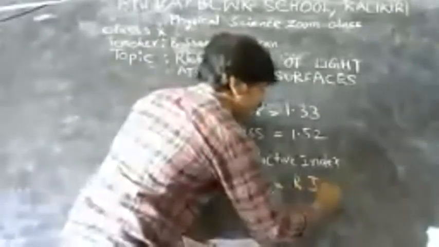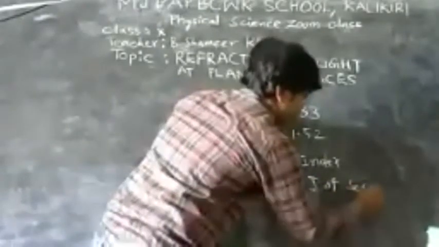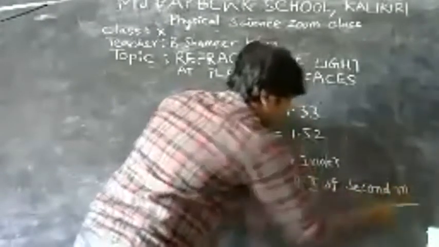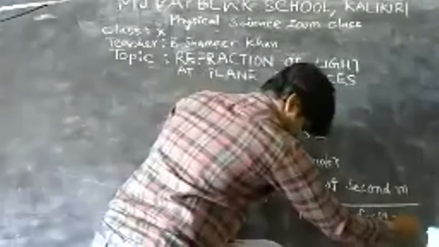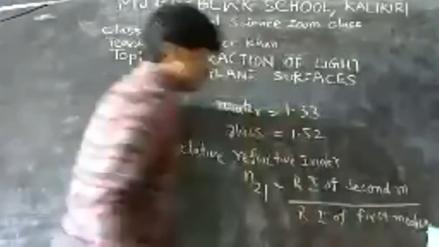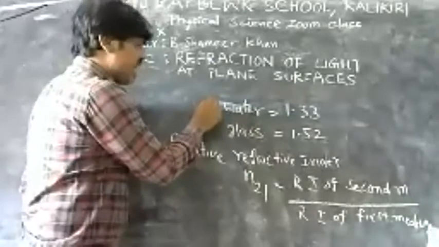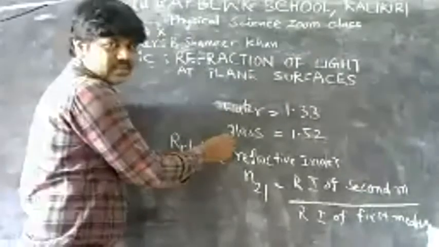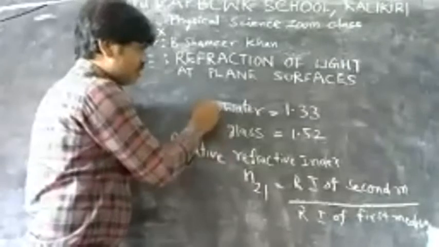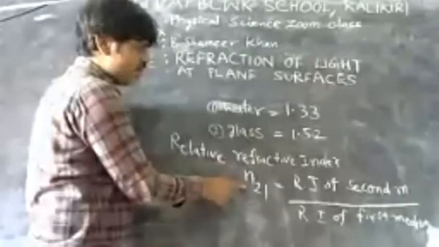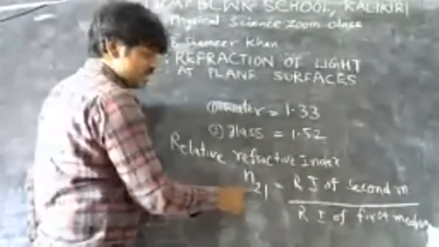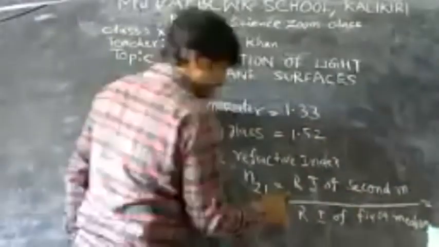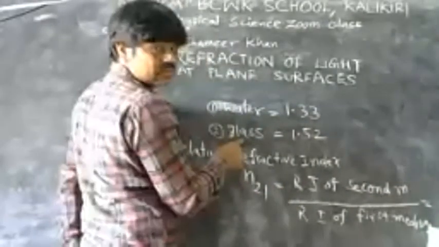That is equal to refractive index of second medium by refractive index of first medium. So here suppose if light is transferred from water to glass. So first medium is water and second medium is glass. Then how can we find that? So the relative refractive index, that is n21, is equal to the second medium. What is the second medium here? Glass. So what is the value here?